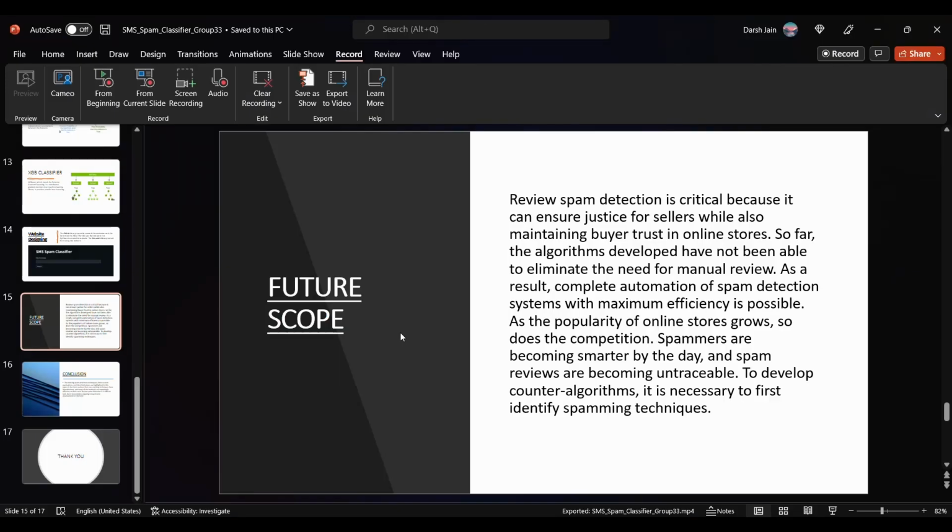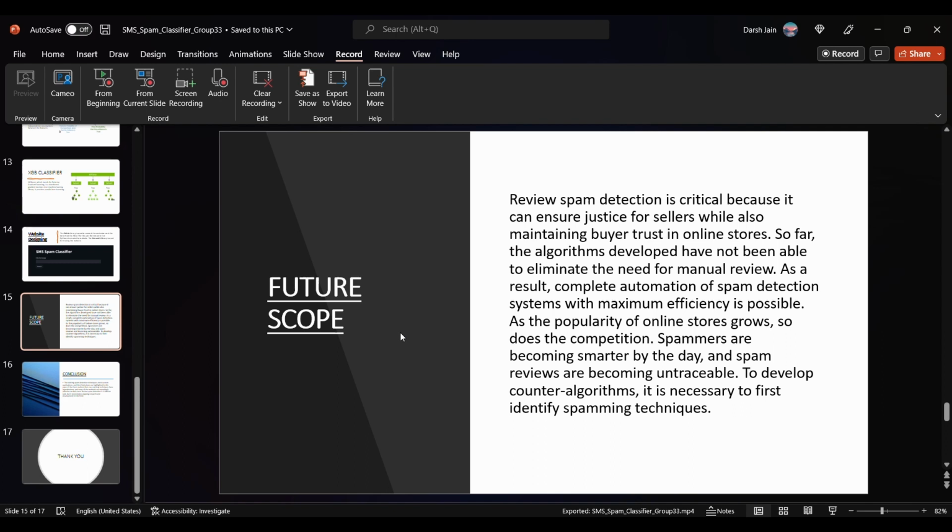Checking spam detection is essential as it makes sure that the reviews given on online stores are fair, and it maintains the trust of buyers. All the algorithms developed so far have not been able to nullify the need for manual checking of the reviews, because we can't really say which is a true review and which is a fake review. Spammers are also getting smarter day by day, because it's getting really hard to classify these spams on the reviews. So there's actually a good scope for a spam detection system with high efficiency.